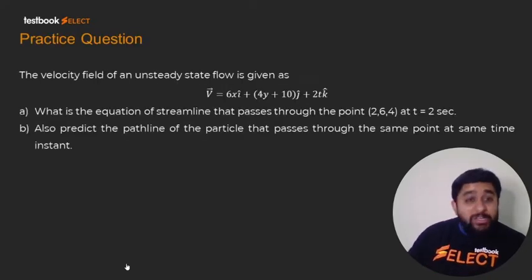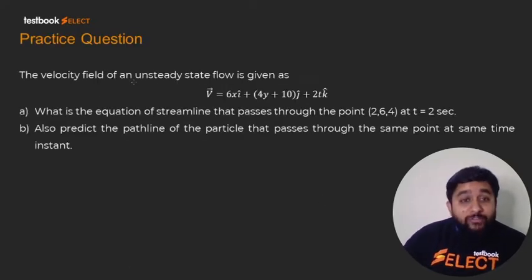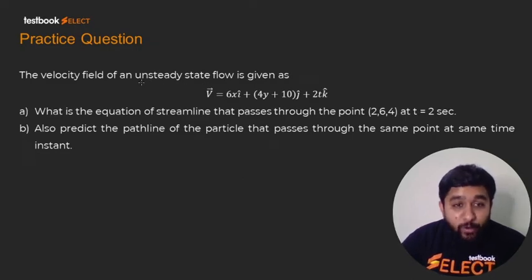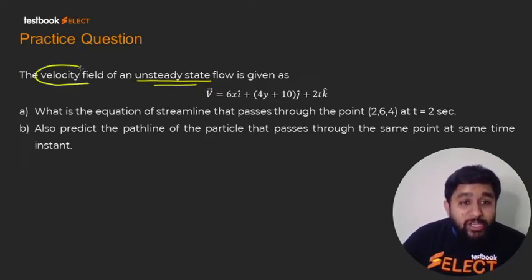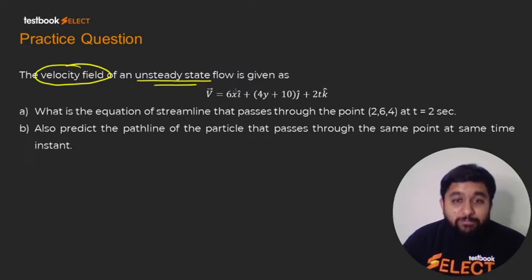It says the velocity field of an unsteady state flow. So there is some unsteady state flow, and basically the velocity is going to be a function of time, right?